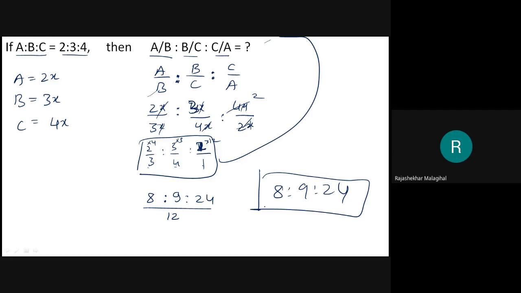Right? What I did here, check it. A, B, C are given as 2 is to 3 is to 4. Then I wrote them in a meaningful equation. And after that, wherever A is there, I put 2x, wherever B, 3x, wherever C, 4x. Just simplify it, take the LCM, over.